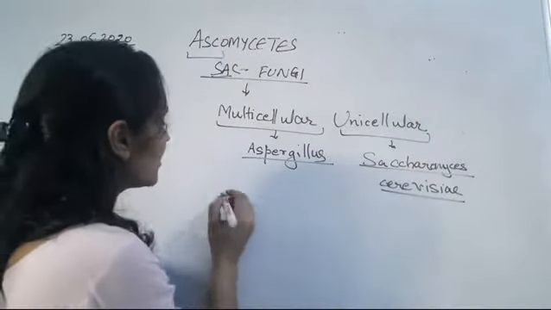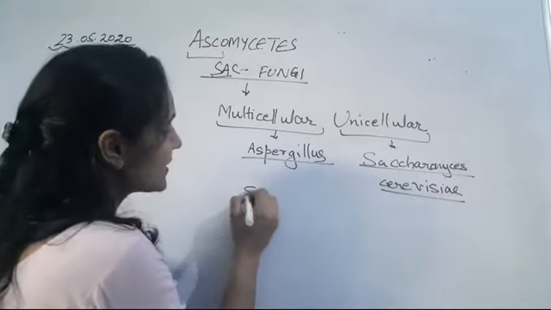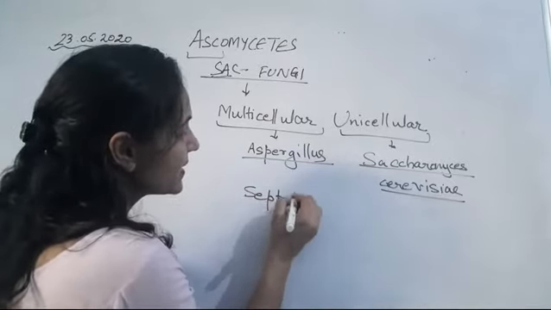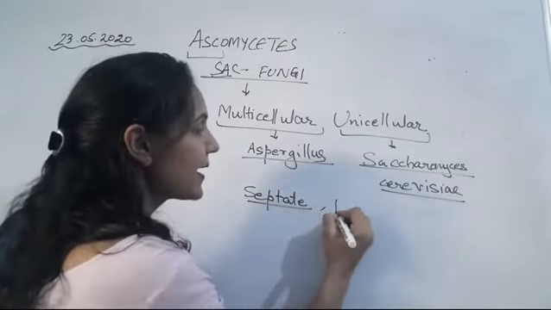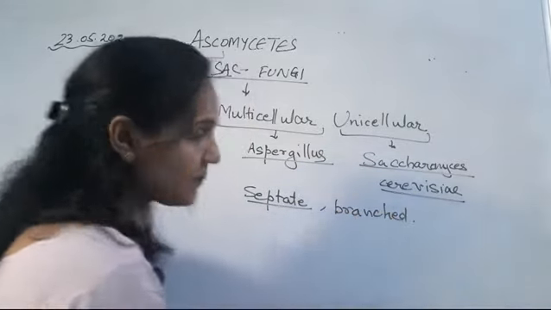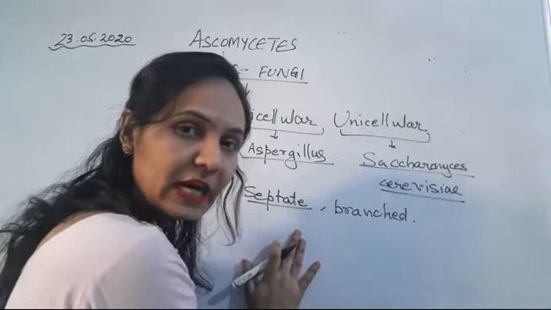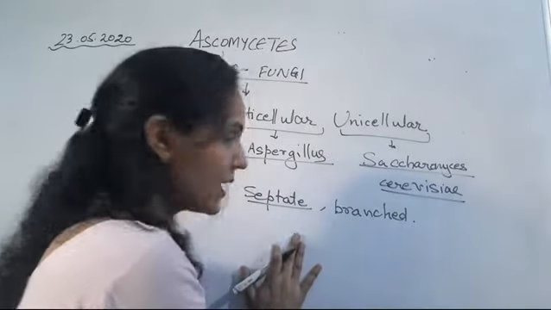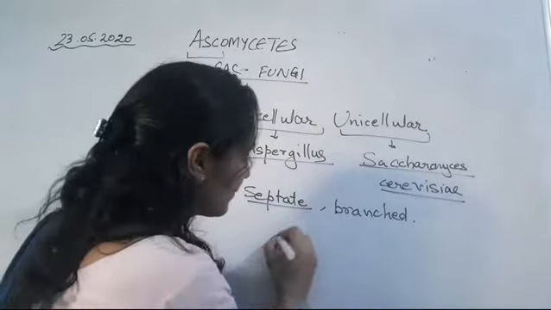Talking about their structure, they are said to be septate and branched form. We have discussed what is septate hyphae and what is aseptate hyphae. Let me give you an example also.